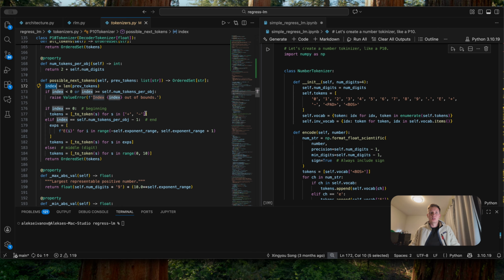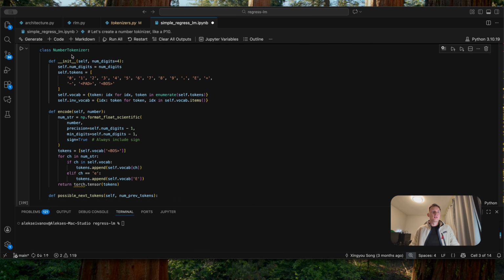are plus and minus. I'm following the same approach with a simplified version, where I use a fixed digit exponent format. This makes the tokenizer simpler while keeping the core idea, constrained decoding to guarantee valid outputs. Let's have a look at the implementation. Okay, so our number tokenizer has digits from 0 to 9, dot, exponent, plus, minus, pad for padding, and BOS to mark the beginning of the sequence.